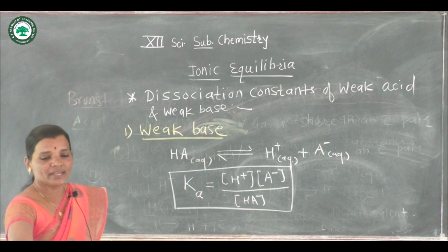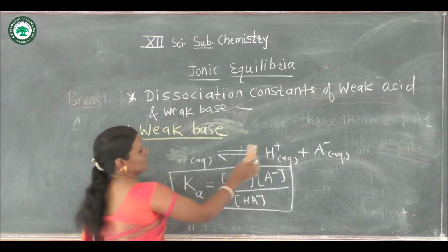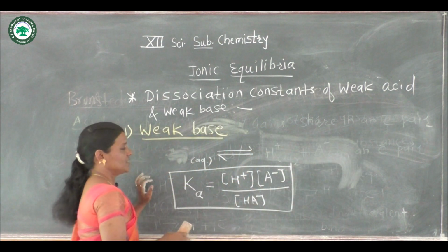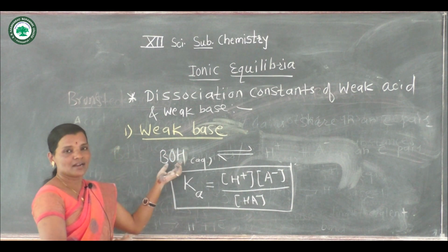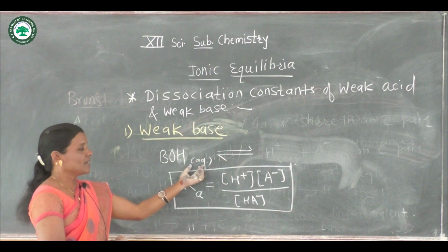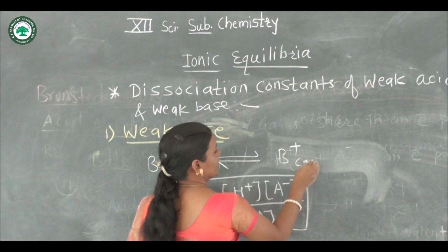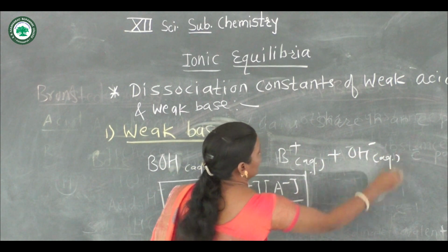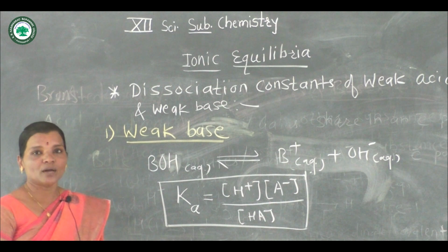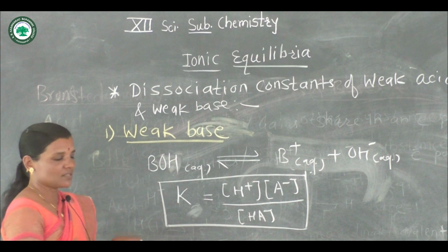Now there are so many weak bases, so generally consider one general reaction, BOH, which contains a hydroxyl group. In aqueous solution it forms B plus cation and OH minus anion, and we have to find the dissociation constant for the base.